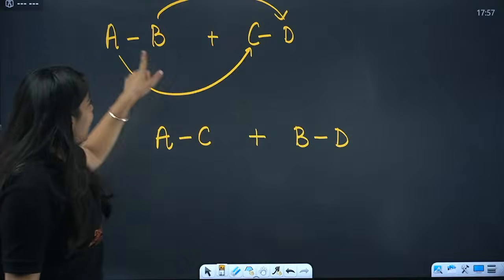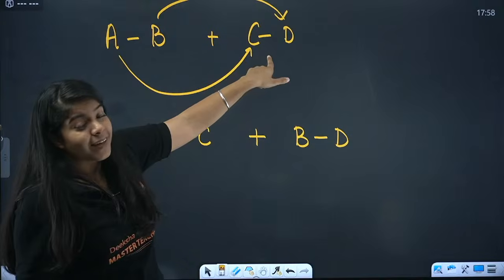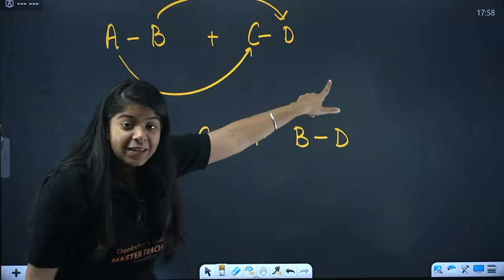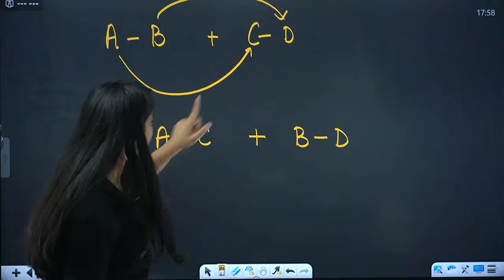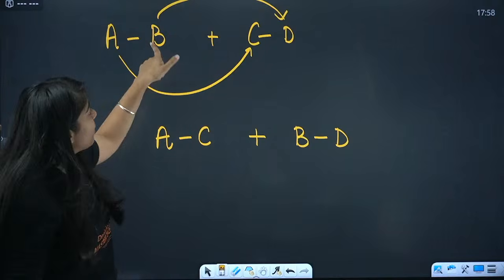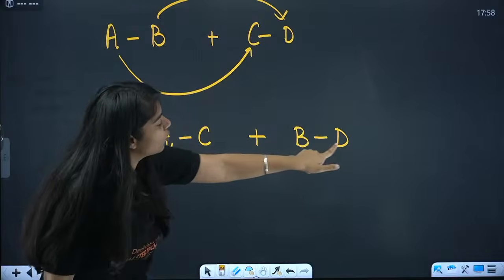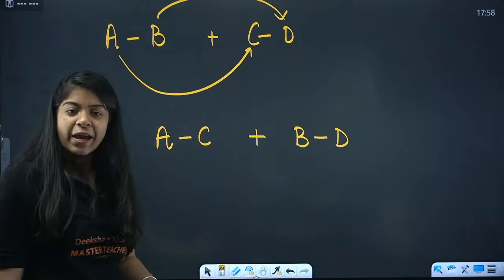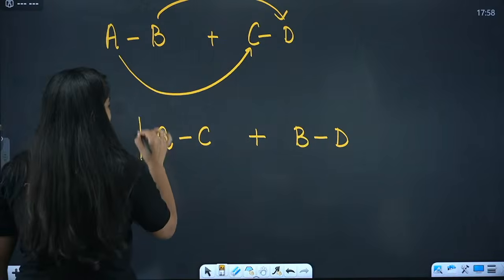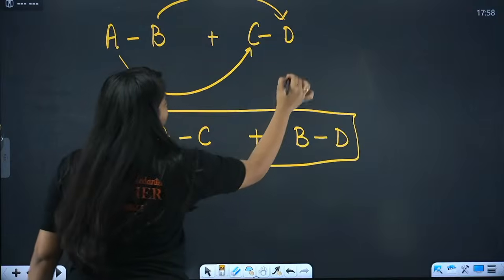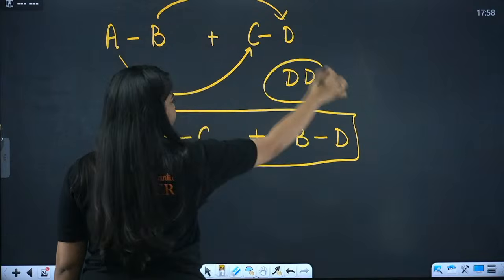So A displaces D. It took the position of D and now made a good bond with C. B took the position of C and made a good bond with D. Okay, done. So that, my friend, is your double displacement reaction, DD.